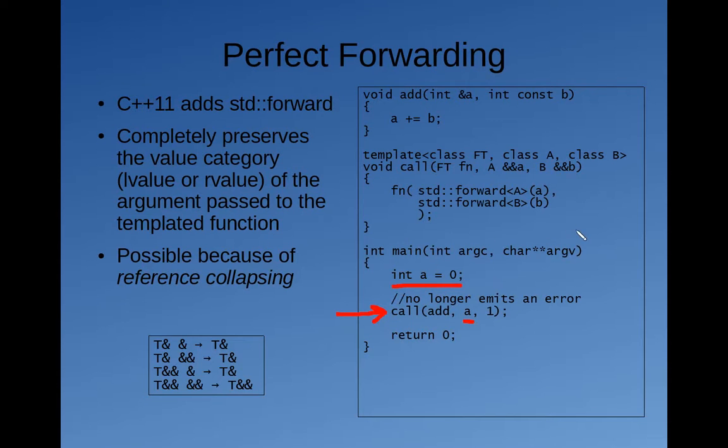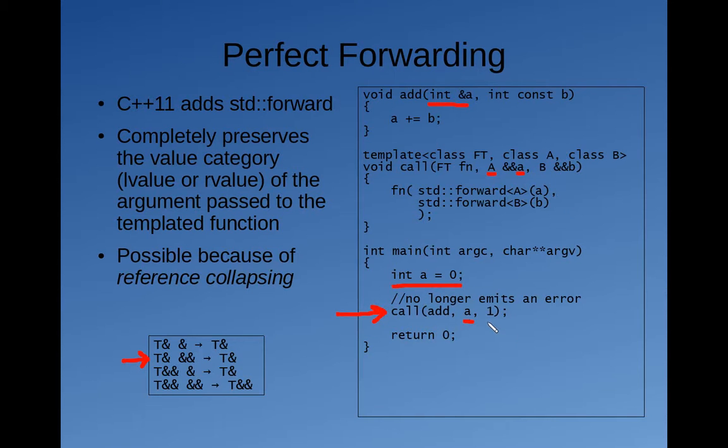Now the behavior is that the type A will get deduced to be int ref. So the full type of the parameter A will end up being int ref double ref. So according to the reference collapsing rules, int ref double ref would collapse into just int ref. So that's great, because then the parameter A that we passed to the function has type int ref. We can initialize this with int ref, that's fine. It's expecting int ref. So that's great.